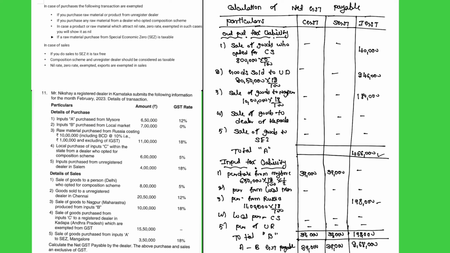So in this problem, we can't take input tax credit. We can't claim that amount because the sales amount is more than the purchase amount. When the sales amount is more than the purchase amount, we can't set off the input tax credit. So the GST payable amount is 39,000 CGST and SGST 39,000, and the IGST amount we should pay is 2,68,000. So this problem, in this way we should solve.